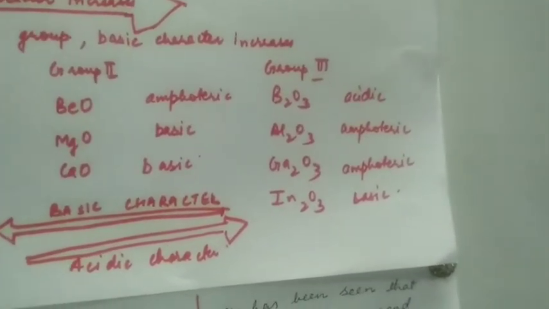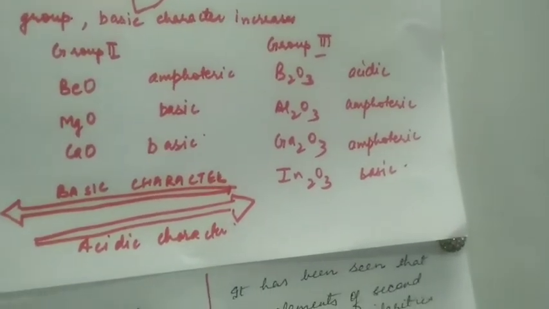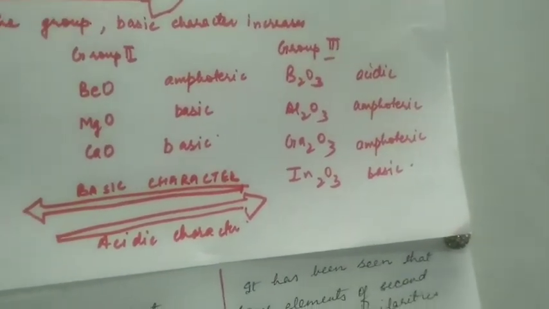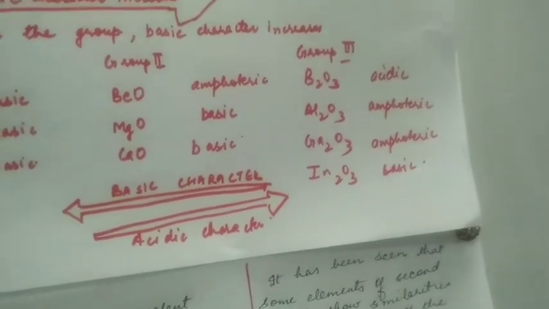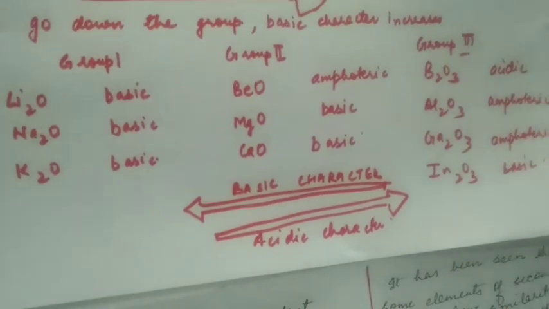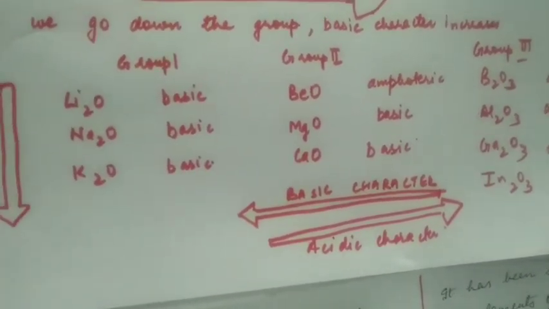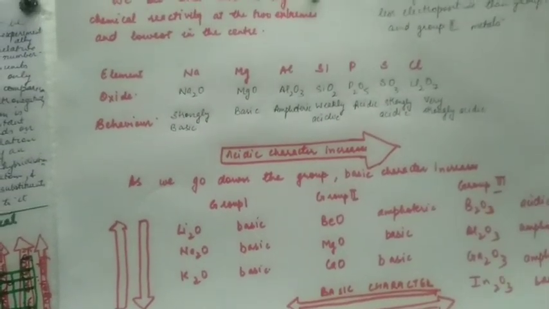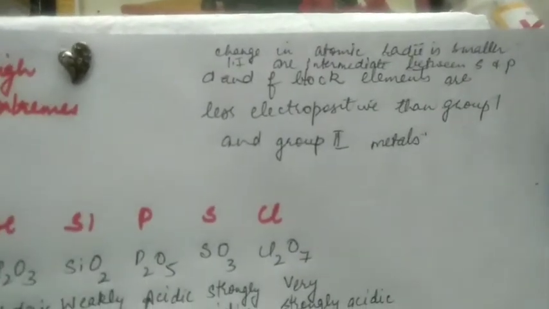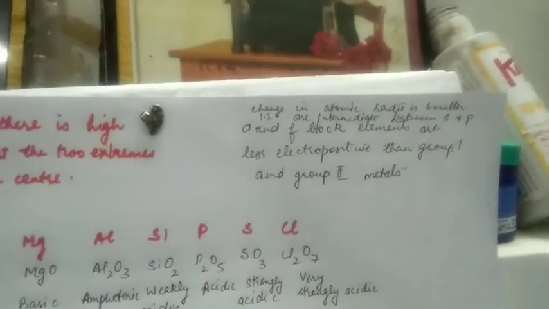In group 3, boron oxide is acidic, aluminium oxide is amphoteric, gallium oxide is also amphoteric, and indium oxide is basic. So you see that as we go from right to left, the basic character increases, and from left to right, the acidic character increases. And d and f block elements are less electropositive than group 1 and group 2 metals.